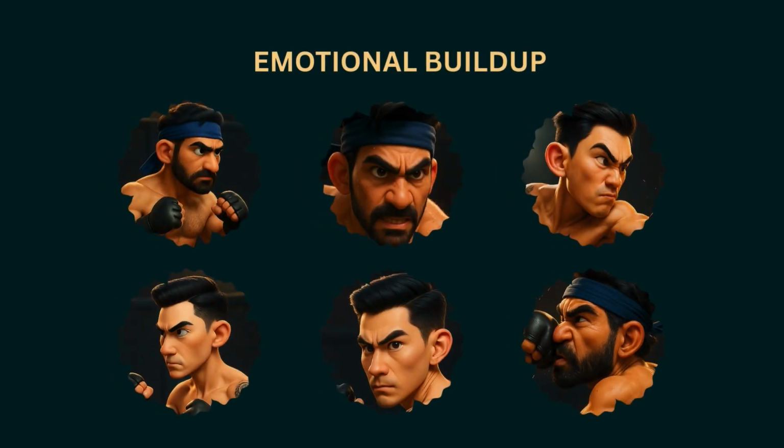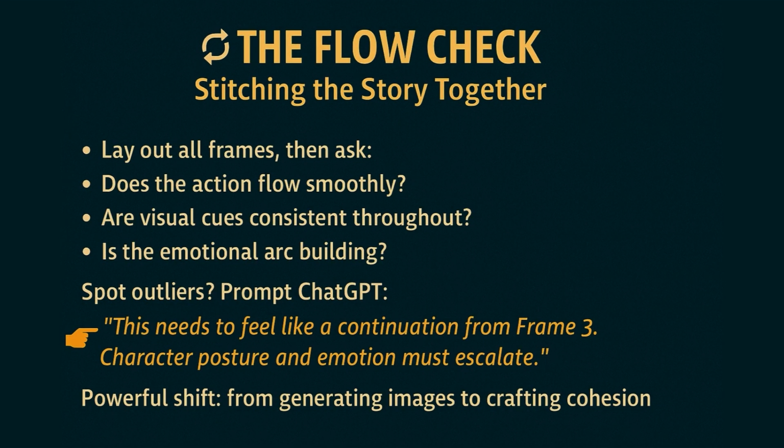This stage isn't about redoing everything. It's about course correction. Spot an outlier, prompt GPT with targeted feedback like, this needs to feel like a continuation from frame 3. Character posture and emotion must escalate. This is a subtle but powerful shift from generating images to crafting cohesion.